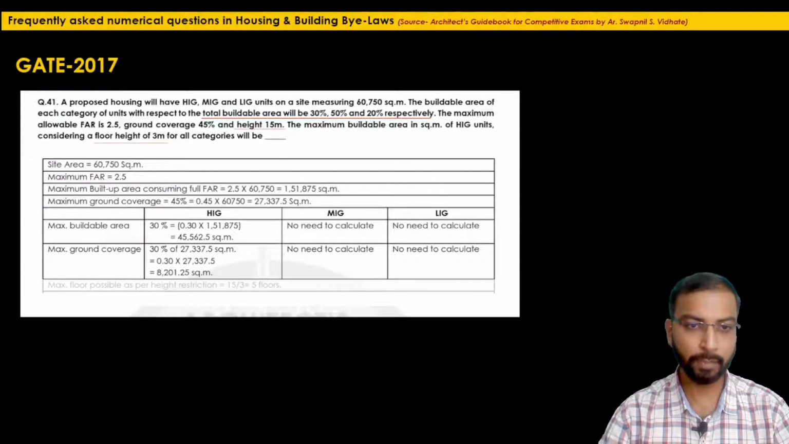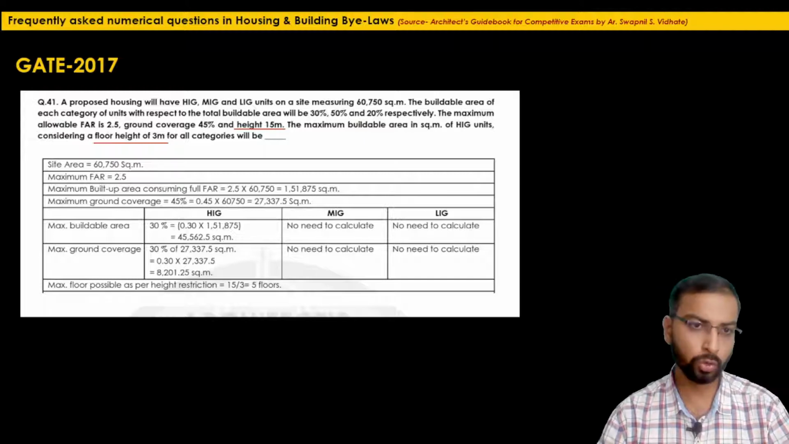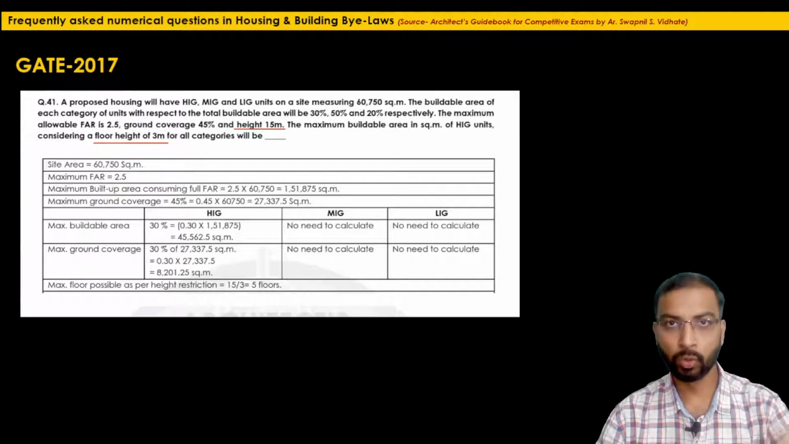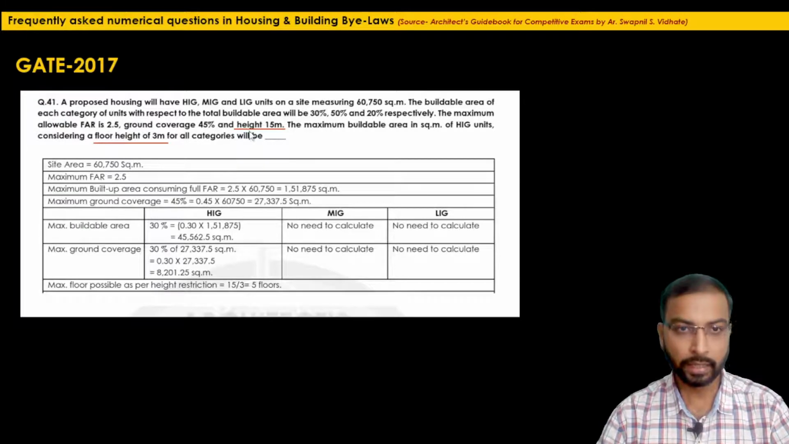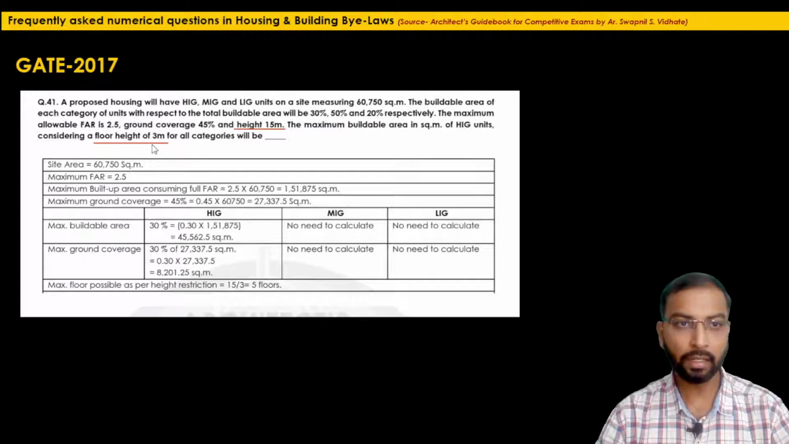So in the next step, we can also divide this and then get whether we are achieving the restricted height or we are going beyond that. So before that, what shortcut we can achieve here? Right now they have mentioned the maximum height is 15 meter, and the floor height of each floor will be 3 meters. So that means we can construct maximum 5 floors of 3 meter height.